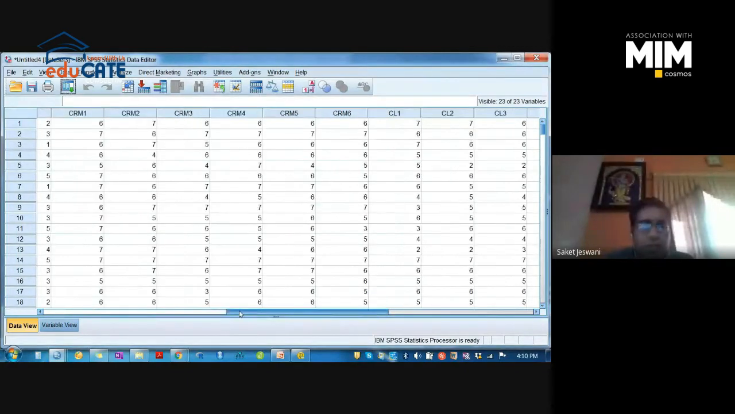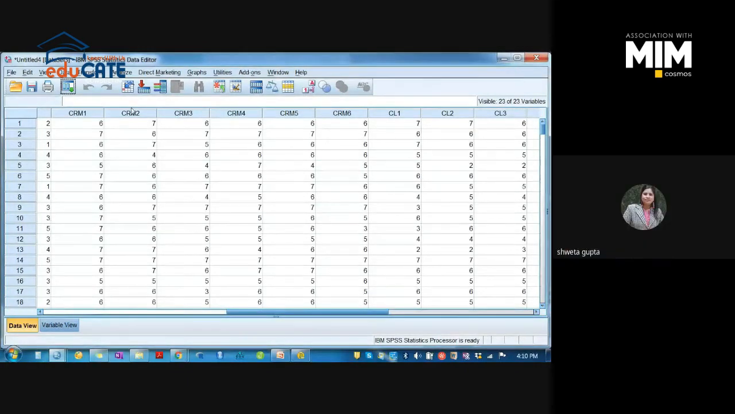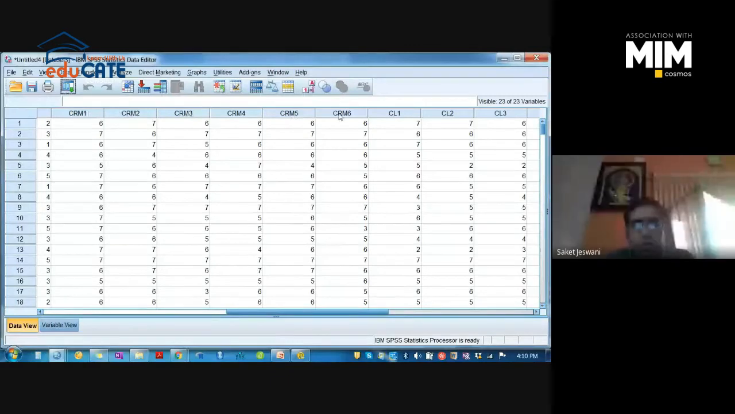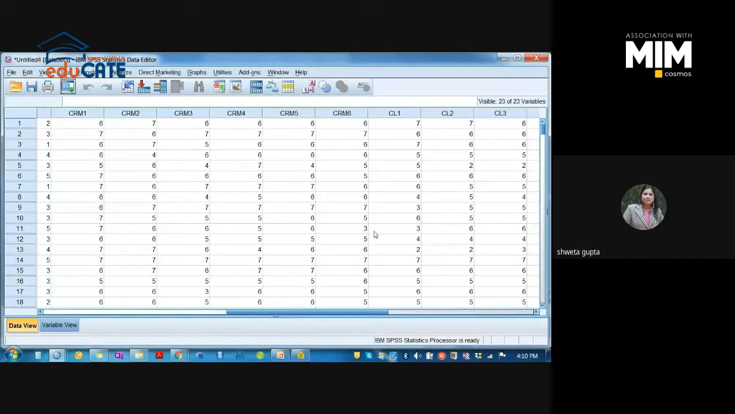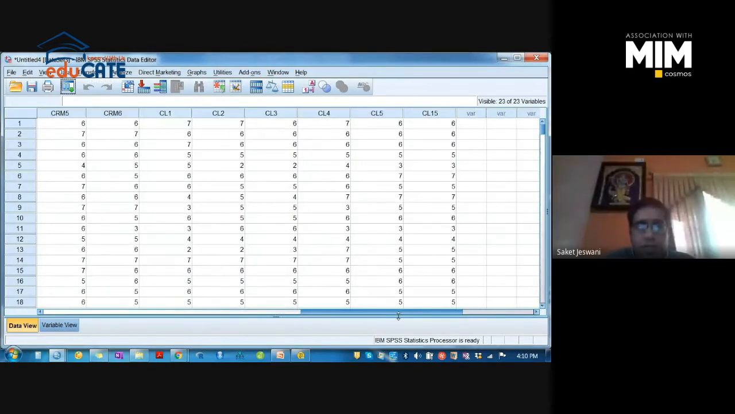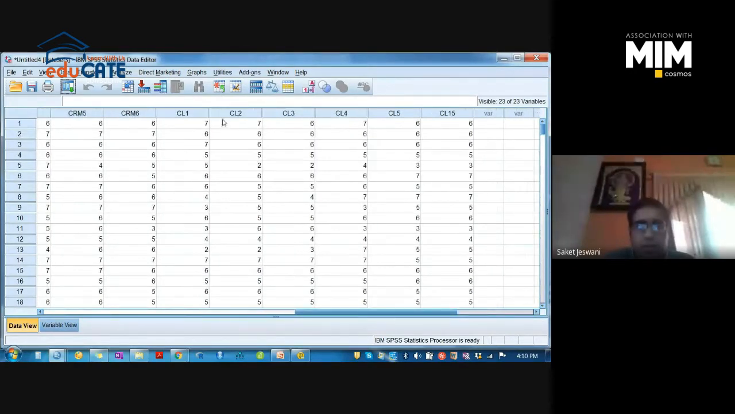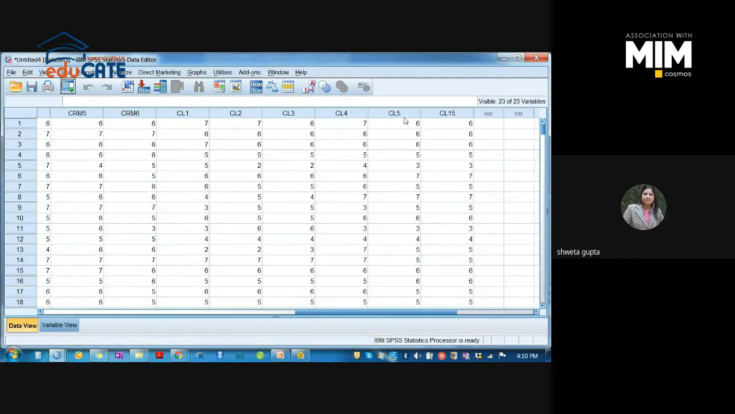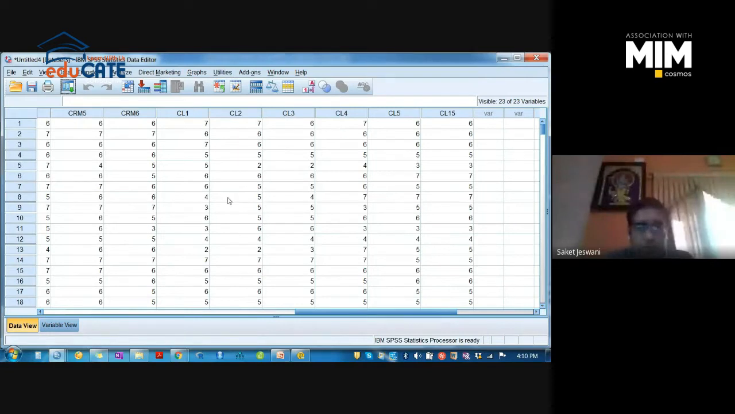This is CRM 1, 2, 3, 4, 5, 6. So CRM has 6 items, right? So we have different items. CL has CL1, CL2, CL3, up to CL5. So we have 5 items here in CL. So these are various items of different variables.